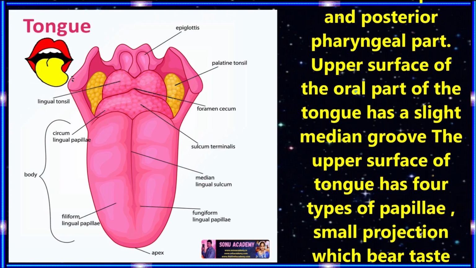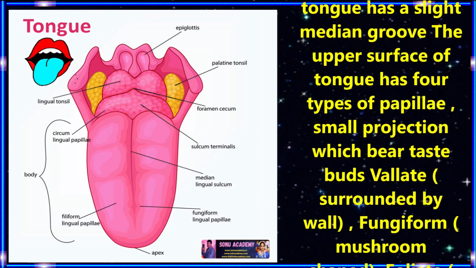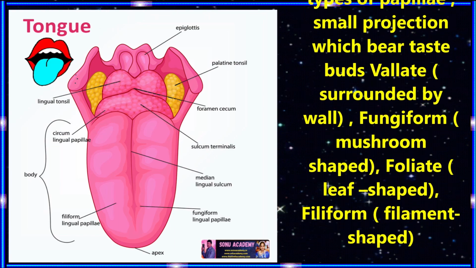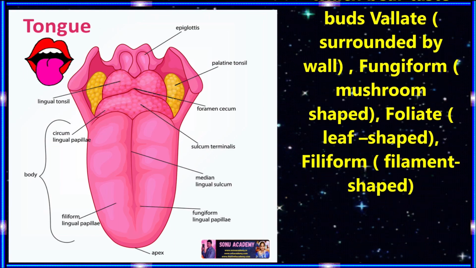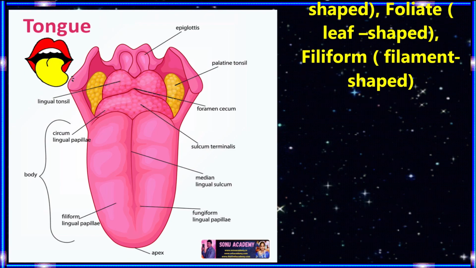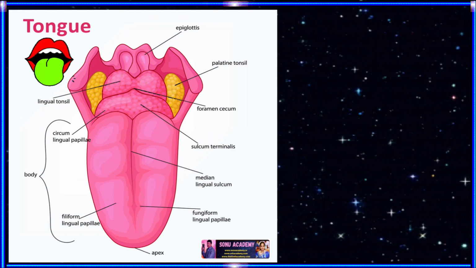and the posterior pharyngeal part. The upper surface of the tongue has 4 types of papillae, the small projections which bear taste buds: vallate, surrounded by a wall; fungiform, mushroom shaped; foliate, leaf shaped; and filiform, filament shaped structures are present on the papillae.